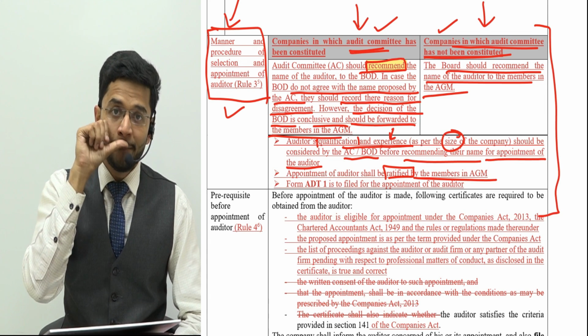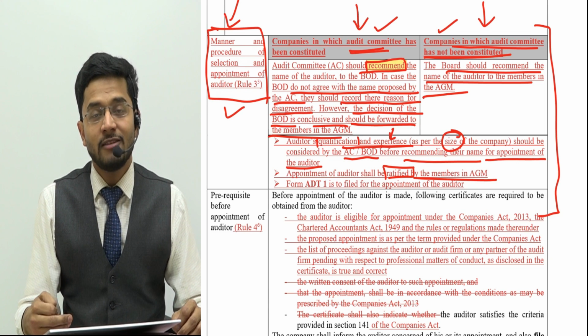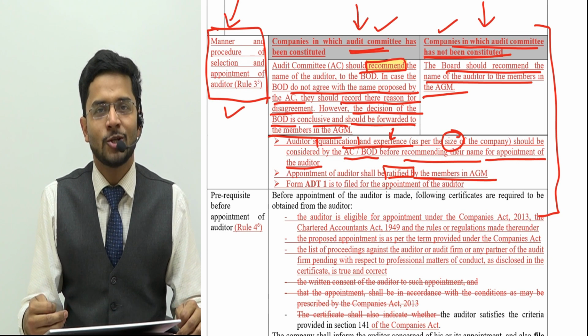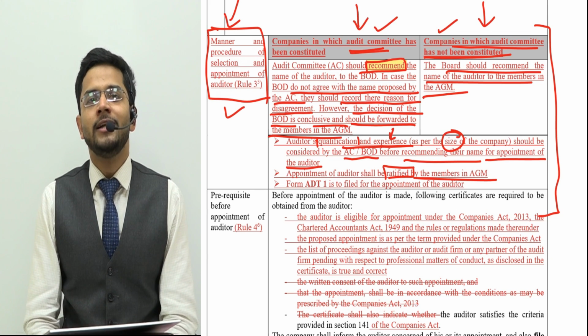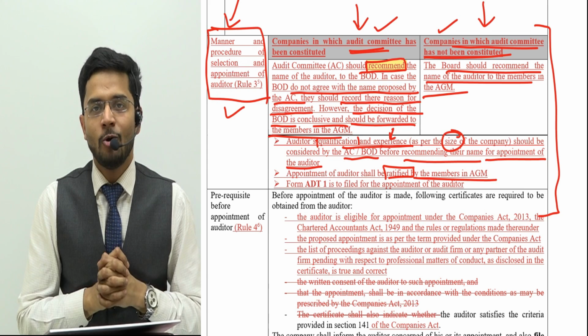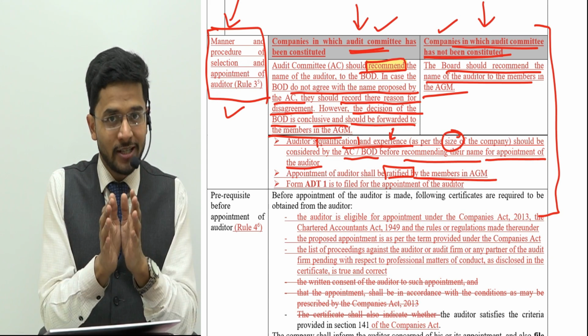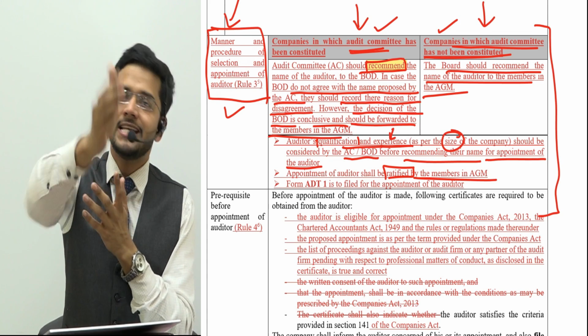That's not possible. And over here, guys, I would like to touch base upon Section 148, the cost audit subsection. Please tell me, who would appoint the cost auditor? Is it the AGM or the shareholders or the board of directors itself? Guys, in case of cost audit, it is the board of directors itself.